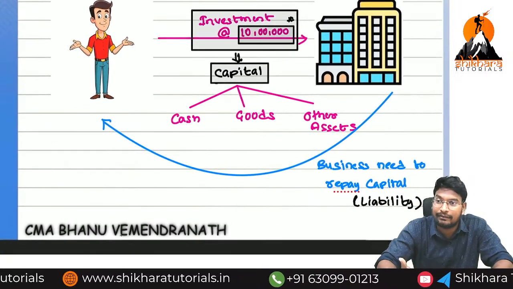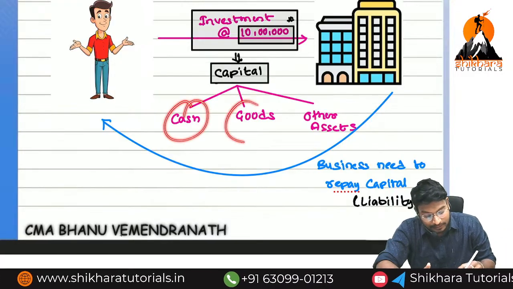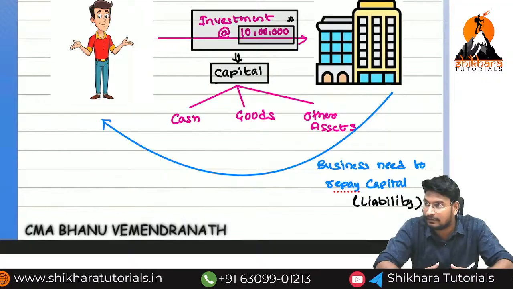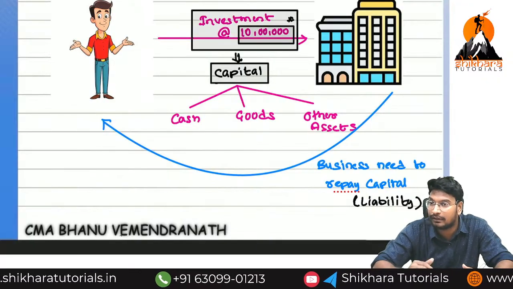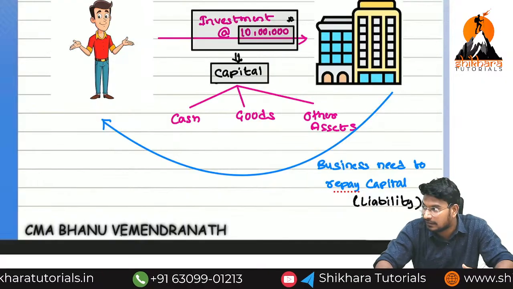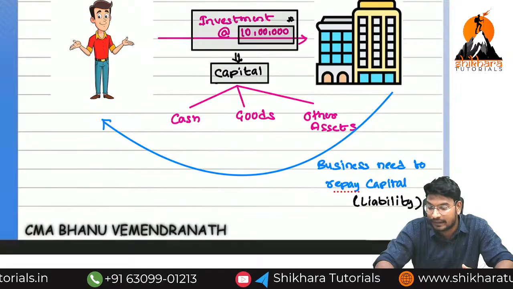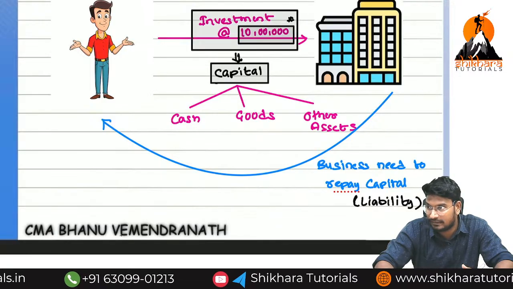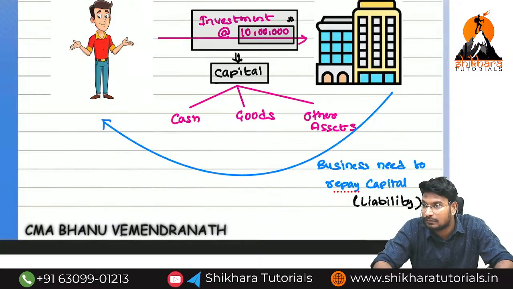The owner can invest in the form of cash, or goods, or any other asset. For example, the owner has one building. In that building, on the first floor, the owner will stay with the family. On the second floor, we are running the business, so we need to pay rent to the owner for that reason. Now, this asset belongs to whom? The asset belongs to the owner initially.